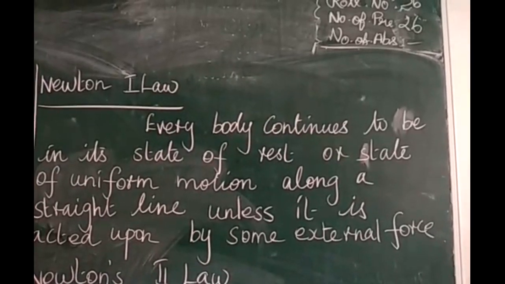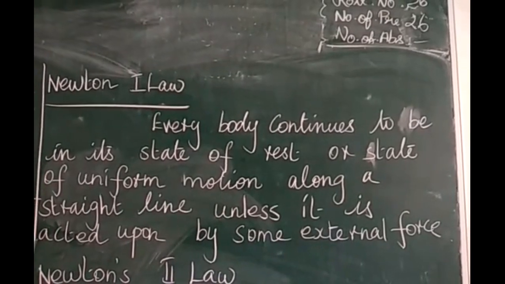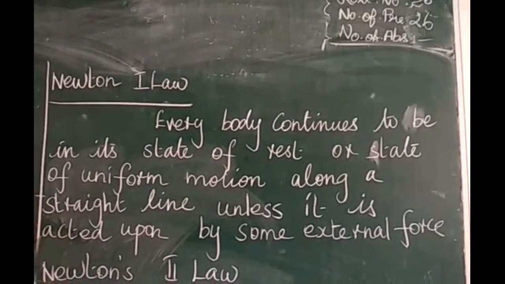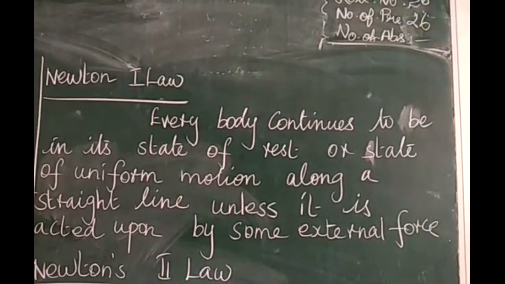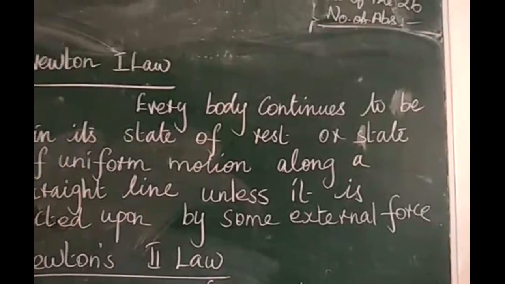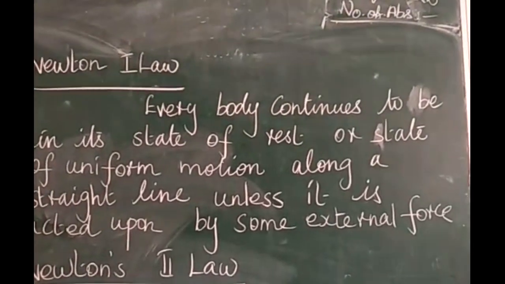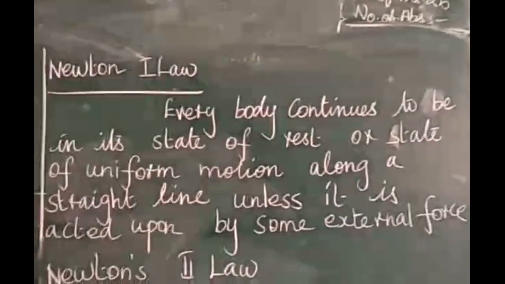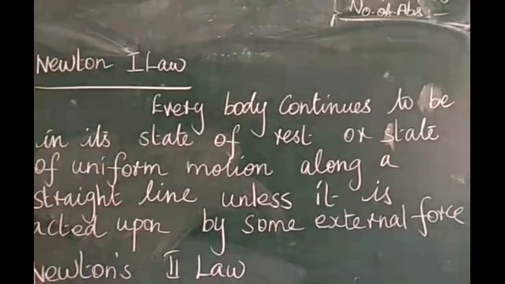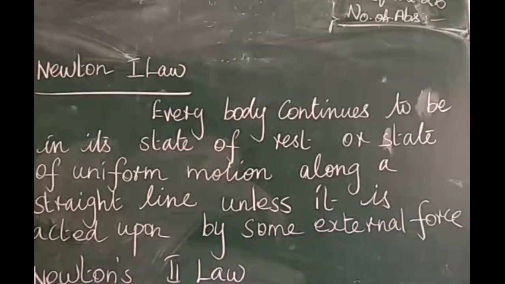Newton's first law: every body continues to be in a state of rest or the state of uniform motion along a straight line unless it is acted upon by some external force. Newton's first law of motion consists of 3 parts. I divide this definition into 3 parts and will explain one by one. The first part states that a body at rest will remain at rest unless some external force acts on it to change its state of rest.